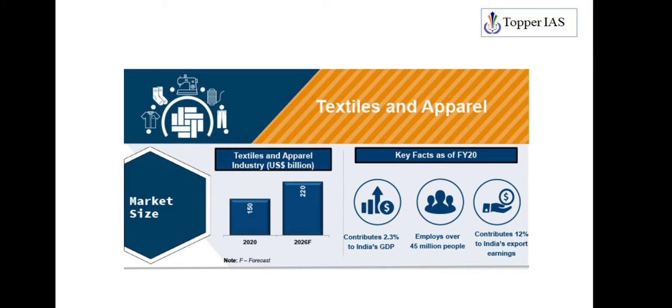Then it employs over 45 million people. Okay, that is also an important point. Then it contributes 12% of India's export earnings. So as a sector, the textile industry contributes to the growth of Indian GDP, plays a major role as an employer, providing jobs to almost 45 million people, and also plays a significant role in India's exports, with almost 12% of India's exports earned through the textile sector. So this is the importance of the textile sector for the Indian economy.